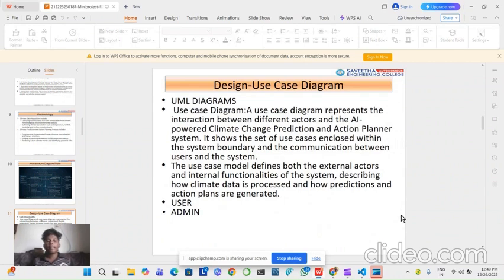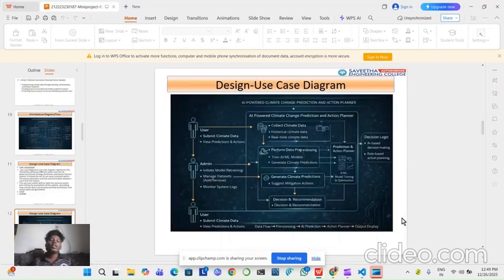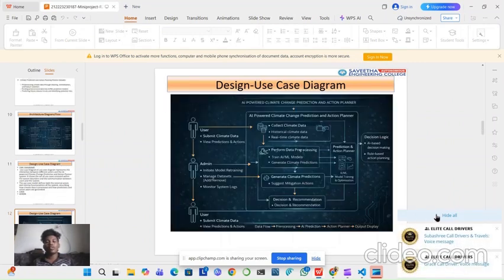Design use case diagram, using a UML diagram. A use case diagram represents the interaction between different actors and the AI-powered climate change prediction and action planner system. It shows the set of use cases enclosed within the system boundary and the communication between user and the system. The use case model defines both the external actors and the internal functionality of the system. This is the design use case diagram of our project.